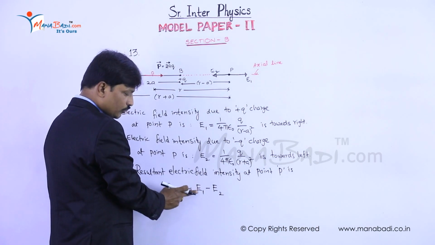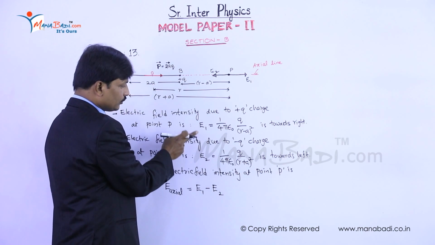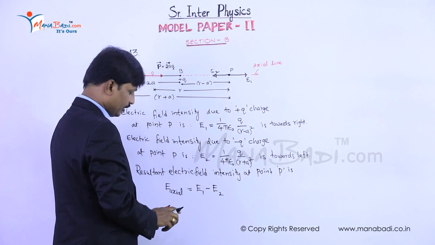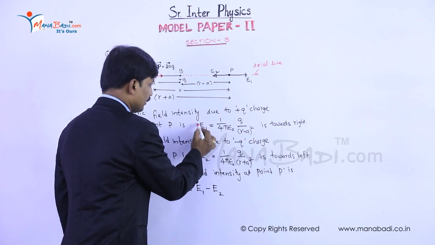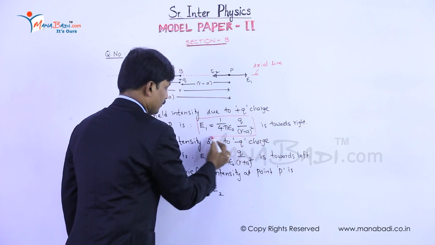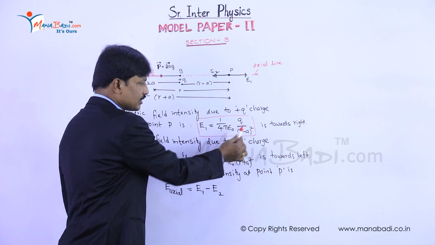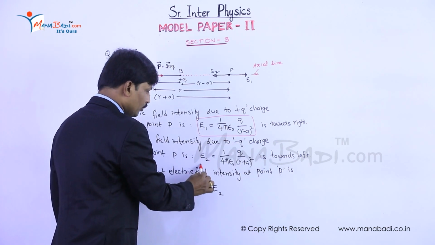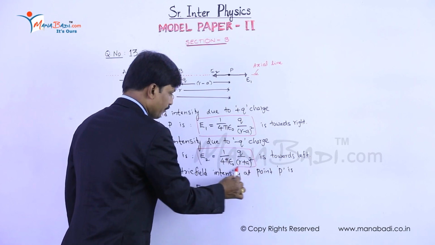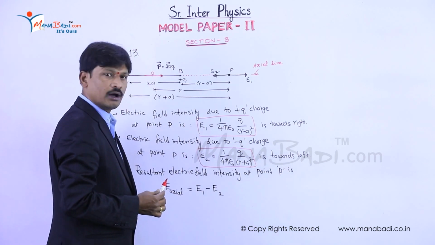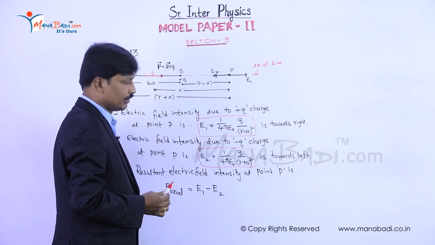Now substitute E1 and E2 values from these two equations. E1 is already there, that is 1 by 4 pi epsilon naught q by r minus a whole square, and E2 is 1 by 4 pi epsilon naught q by r plus a whole square.